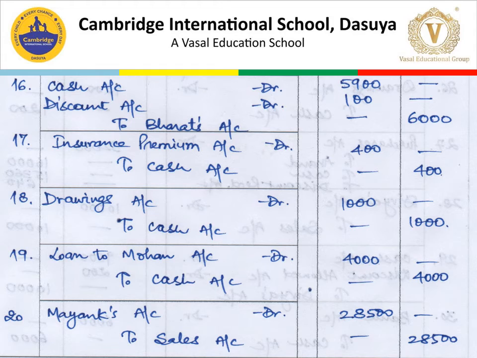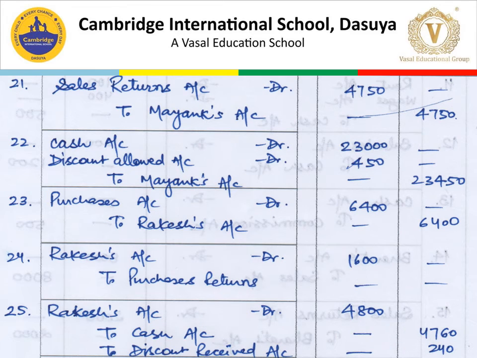The next transaction is Mayank to sales 28,500 after deducting the trade discount. Next is sales return to Mayank 4750. Next is cash account debit, discount allowed account debit to Mayank account. Cash account debited with 23,000, discount allowed 450 to Mayank account 23450.